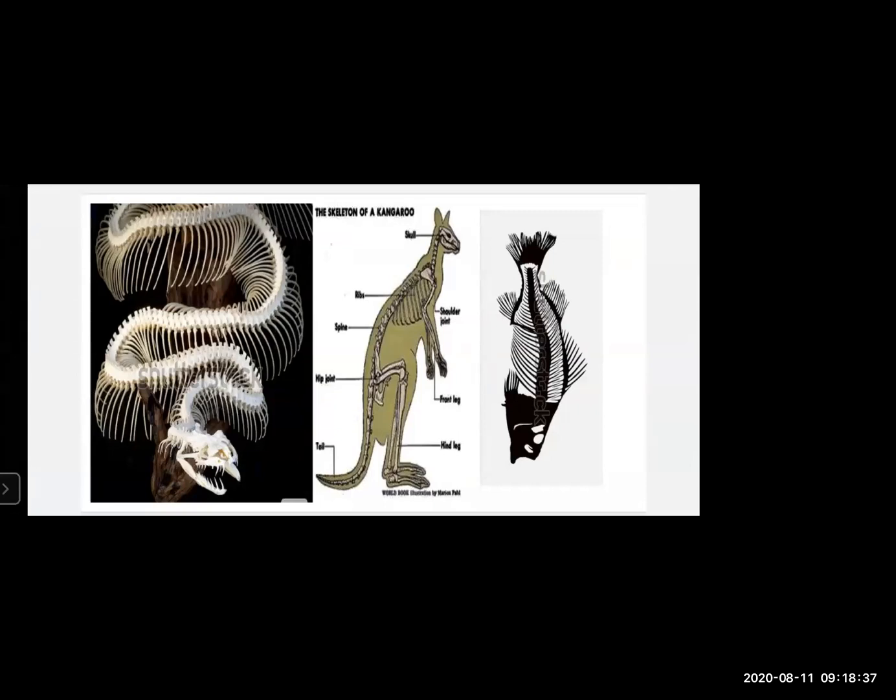Even if we take an example of a fish, it can swim easily, it can move along according to its accord. Why? Because it has a vertebral column in it. And even kangaroo and many other animals like tiger, deer, horse, they have this vertebral column in them.